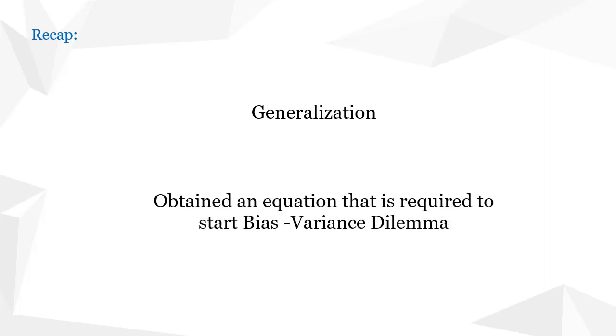Now, good generalization is a highly important criterion for any neural network or machine learning. That is why generalization is a very important concept. But how do we achieve that? For that, you need to understand bias variance dilemma. Apart from generalization, in the last class, we also obtained an equation that is required to start the bias variance dilemma concept. So we will start with the equation where we stopped in the last class and then modify that to understand the bias variance dilemma.